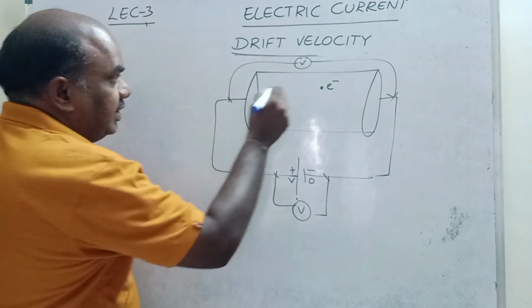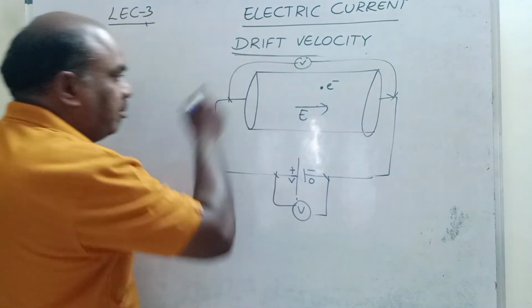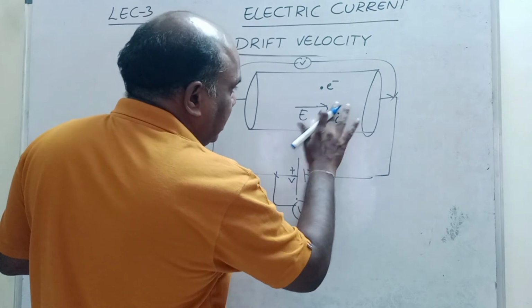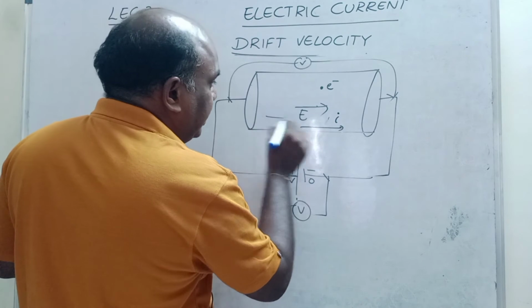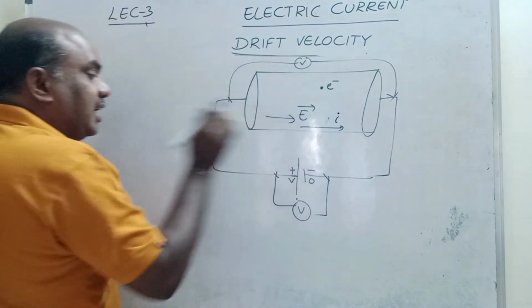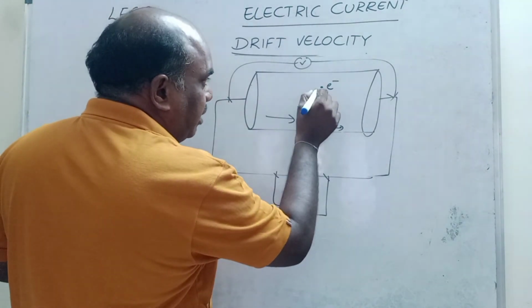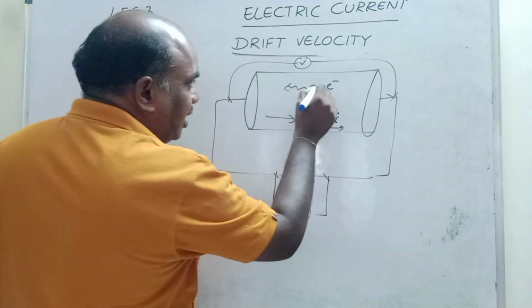Now, this is the electric field. The electric field goes in the direction from the battery's positive to negative terminal. This is also the current direction. Current is always in the direction of the electric field. Electric field direction and current are the same, but the only difference is current is a scalar and electric field is a vector. Whenever an electric field is set up, the electron moves in this direction.